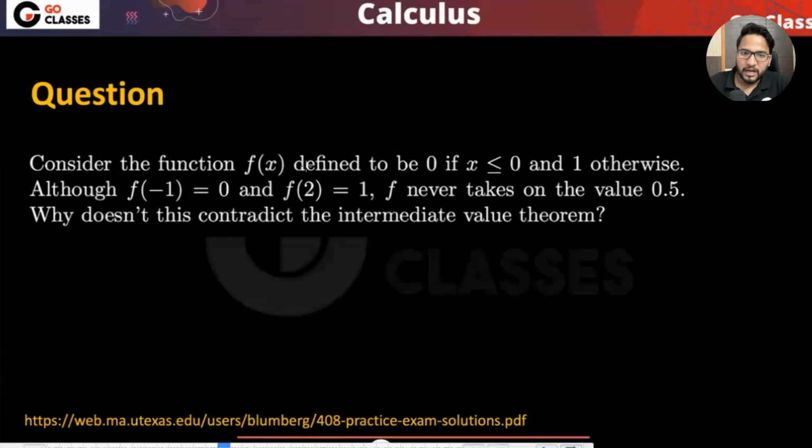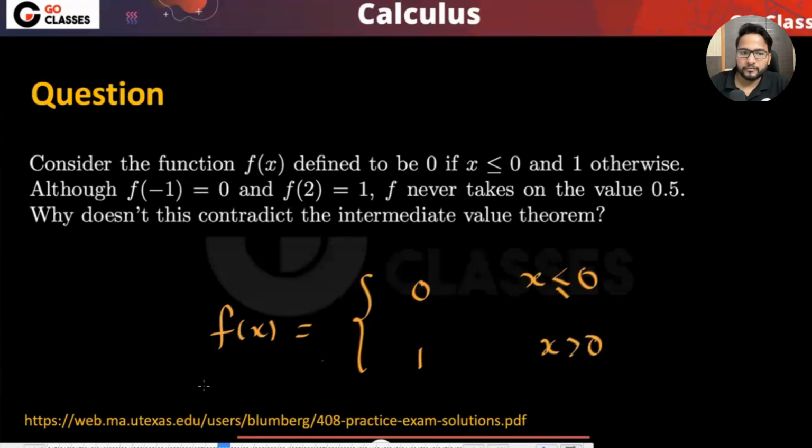Consider the function f(x), which is defined to be 0 if x is less than or equal to 0, and 1 if x is greater than 0. It is something like this: till this point it is 0, and then till 0 it is 0, and then it suddenly becomes 1.